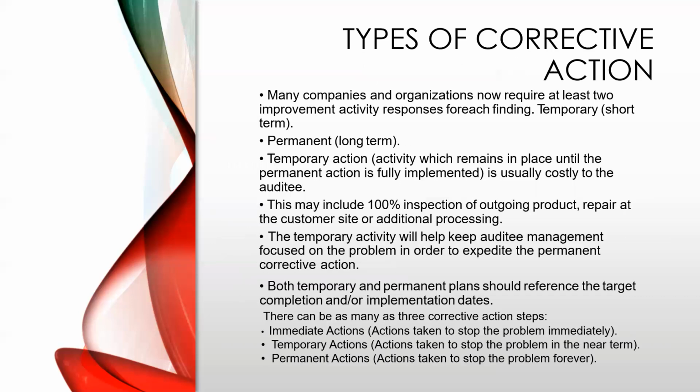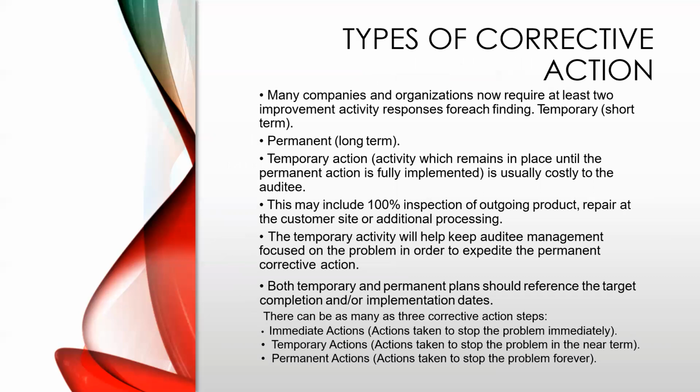Types of corrective actions. Many companies and organizations now require at least two improvement activity responses for each finding, temporary or permanent, which are like short term and long term.